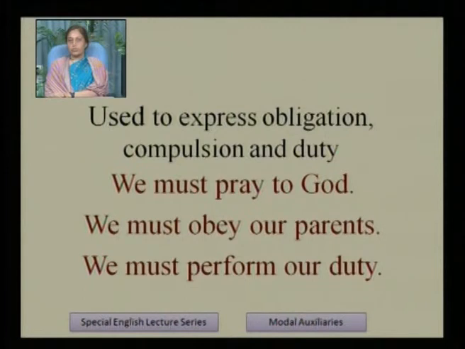It is used to express obligation, compulsion and duty. It is also used to express obligation, compulsion and duty. We must pray to God. We must obey our parents.